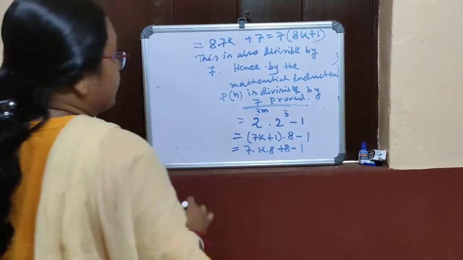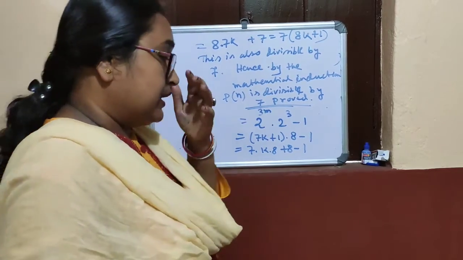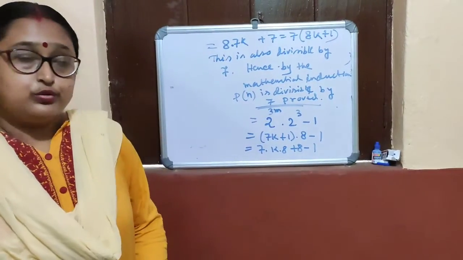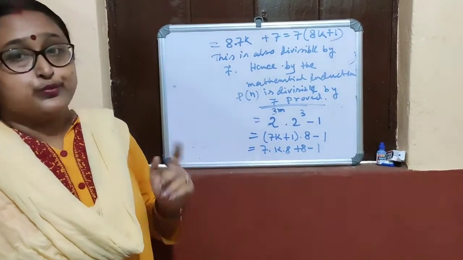Okay, this is the way to prove by the induction method. This is the way to prove.